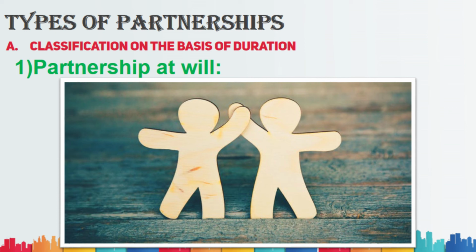What is partnership at will? In this type of partnership, a person remains a partner as long as he wishes. If he likes to be a partner, he can be a partner till he likes or till the day he wants to exit. That's what partnership at will is. There's no end, there's no limit for that. But there is a small condition. When you want to leave the partnership firm, you have to give notice to the other partners.